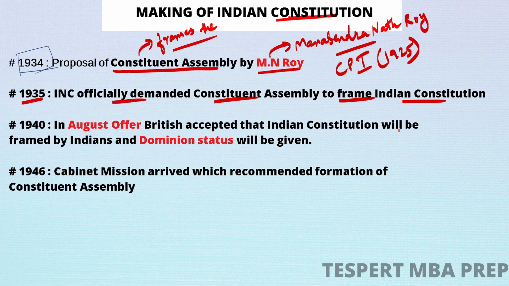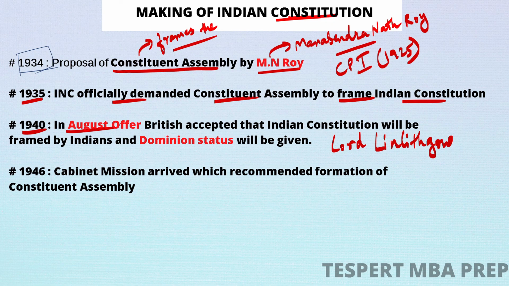Now in 1940, what happened? The August offer was given by Lord Linlithgow. So in the August offer, Lord Linlithgow simply said that Indians should help the British in the Second World War, and after the Second World War we will frame a Constituent Assembly in which the majority of the Constituent Assembly will be Indians, so that you can frame your own constitution.